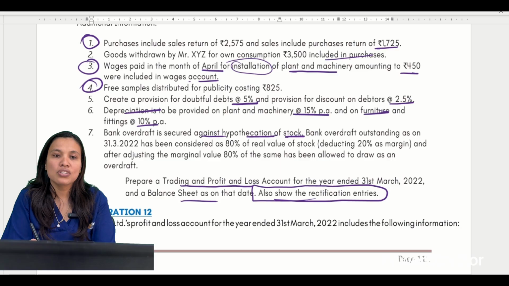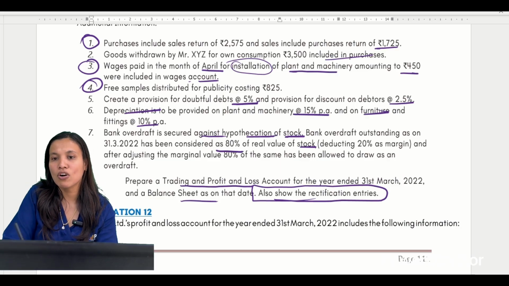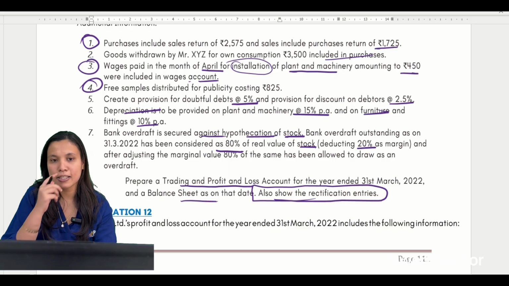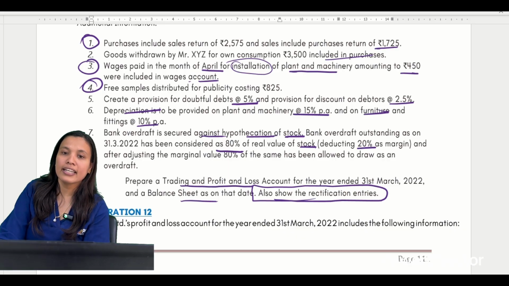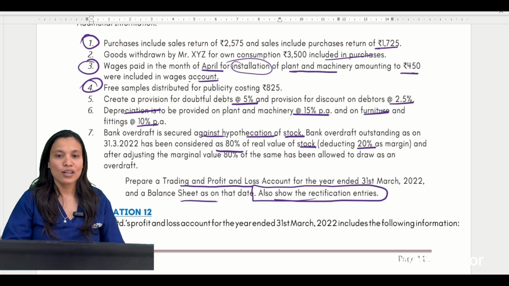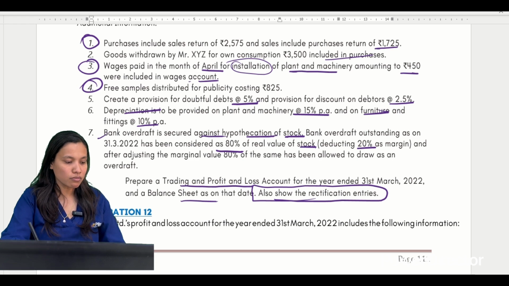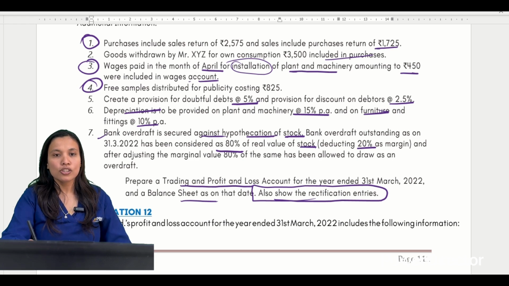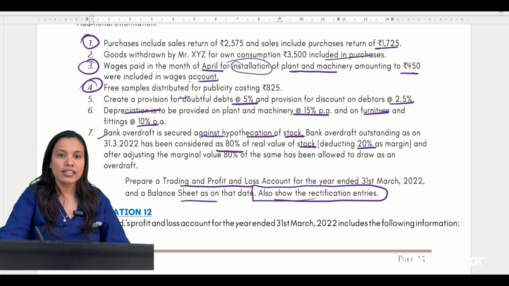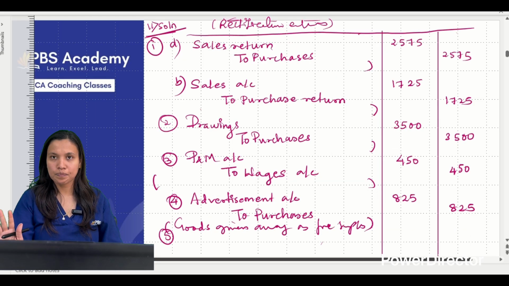Bank overdraft outstanding has been considered as 80% of the real value of stock, deducting 20% of margin. And after adjusting the marginal value, 80% of the same has been allowed as overdraft. Okay, so this particular working note we will do later. Okay, so these were the provision adjustment, depreciation adjustment and bank overdraft. Okay, rectification entries we are done with.